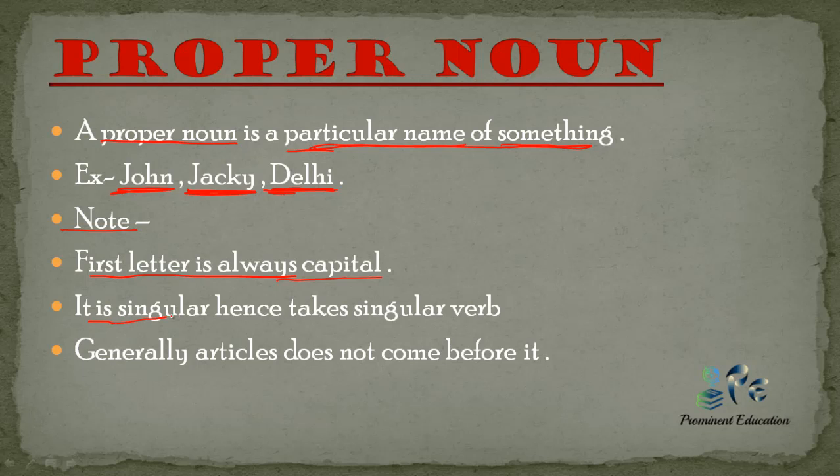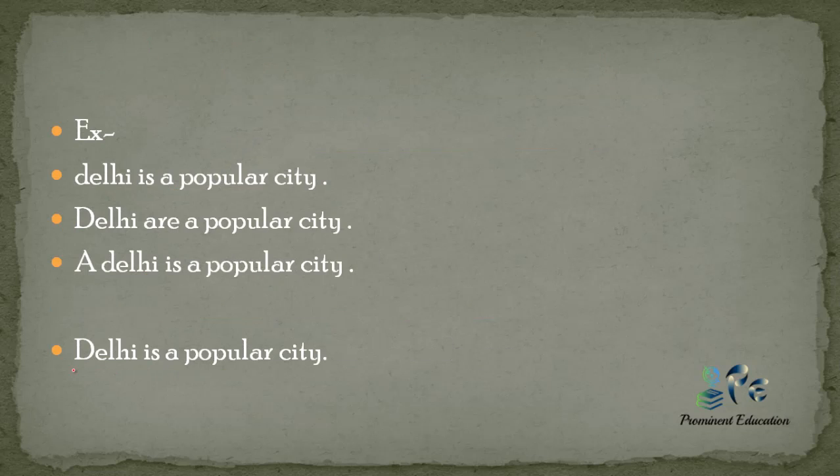It is singular and hence takes singular verb. The proper noun is always singular and takes singular verb. Generally, article does not come before it. We do not use article before proper noun in general. Let's see the example. The first example is: delhi is a popular city. As I said, the first letter should always be capital. Here the D of Delhi is small, so this sentence is wrong.